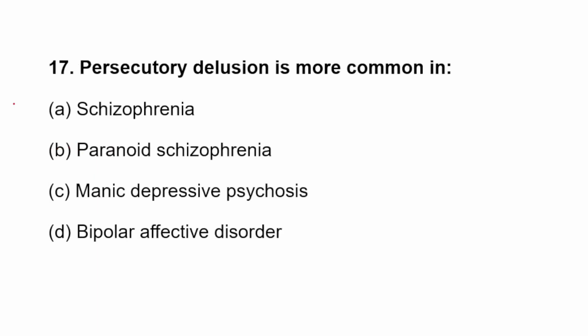Next question. Persecutory delusion is more common in, where will we see persecutory delusion? A. Schizophrenia. B. Paranoid schizophrenia. C. Manic depressive psychosis. D. Bipolar affective disorder. B. Paranoid schizophrenia. Already, delusion of persecution is also called paranoid delusion. So here we will mainly see it in paranoid schizophrenia. Delusion of persecution means the patient has a false belief that family members are killing him.